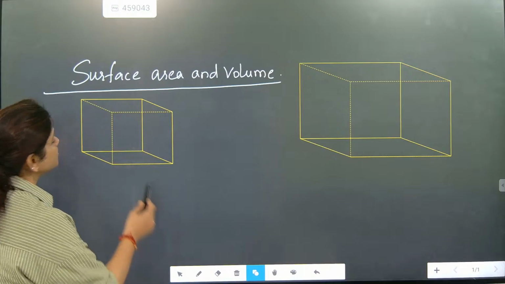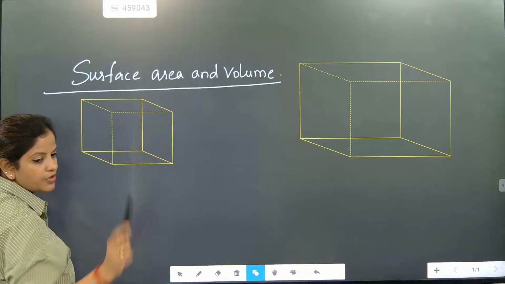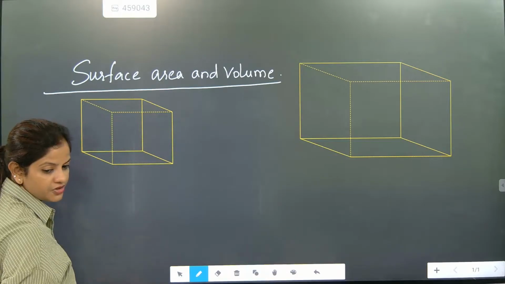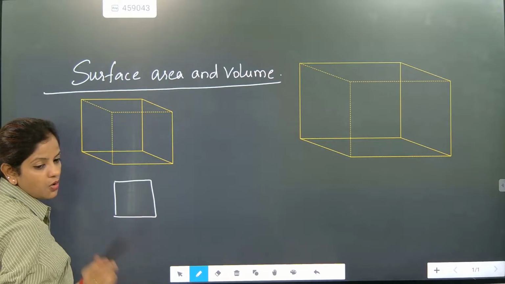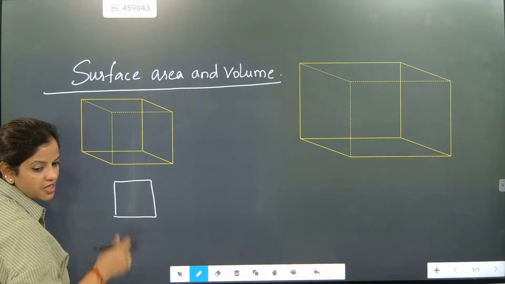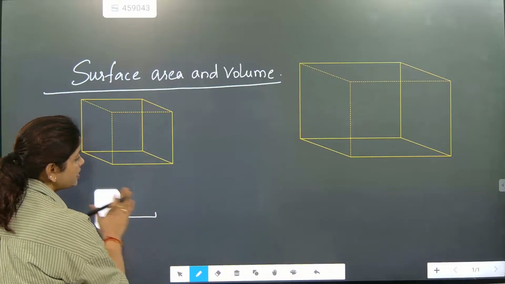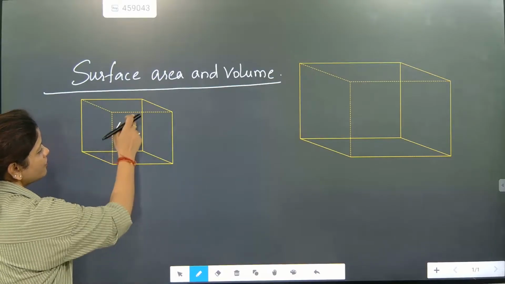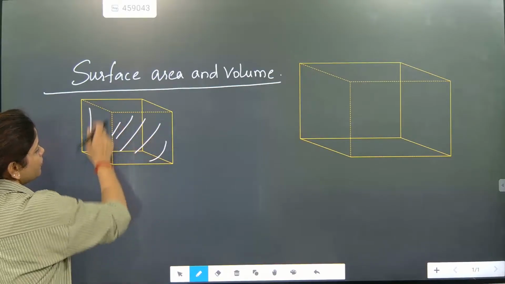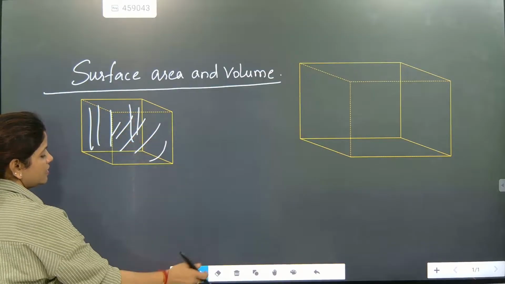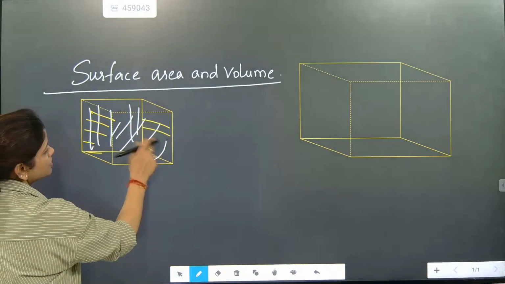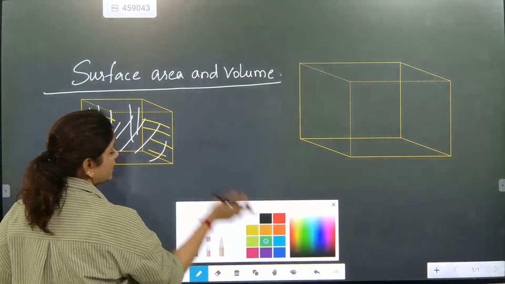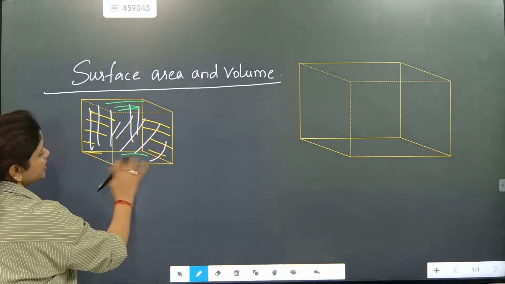Now look a bit. What is the difference between two-dimensional and three-dimensional figure? If we consider this one, this is considered as one face. This is considered as one face. But here, how many faces are there? One face this side, back face, and then this side face will be there, opposite to this side face will be there, and this side up will be there, and this side down will be there.